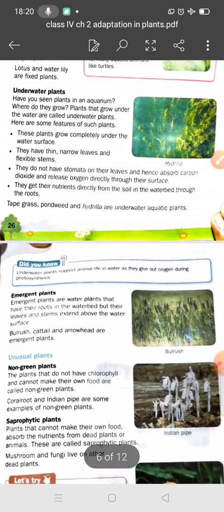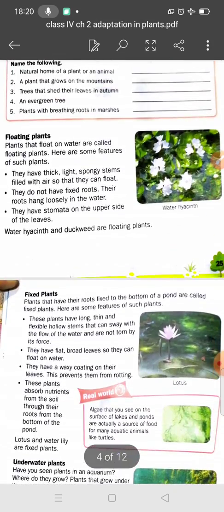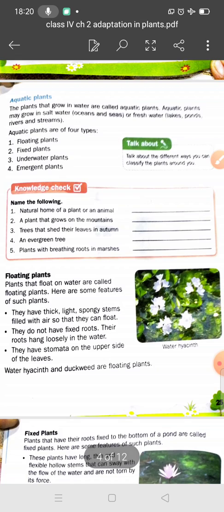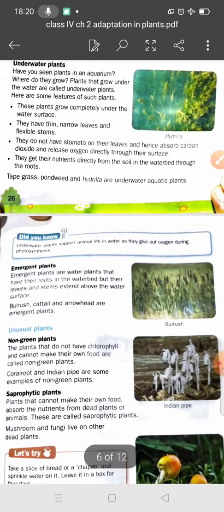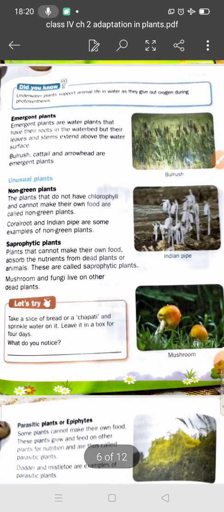Students, we have discussed aquatic plants in the previous lecture, and also the types of aquatic plants: floating plants, fixed plants, and underwater plants. Today we will discuss the last aquatic plant, the emergent plant. Students, what are emergent plants?